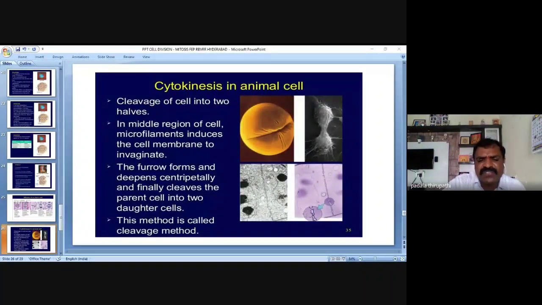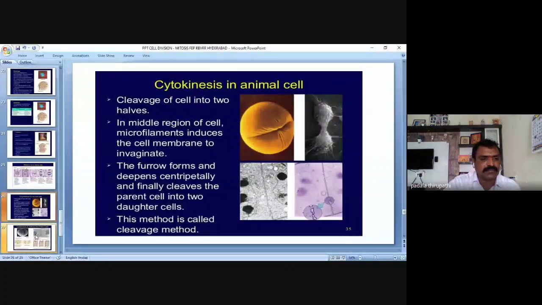In telophase, we discussed two daughter nuclei, not cells. But in cytokinesis, two new daughter cells are formed. So this method is called the cleavage method, observed in the animal cell.